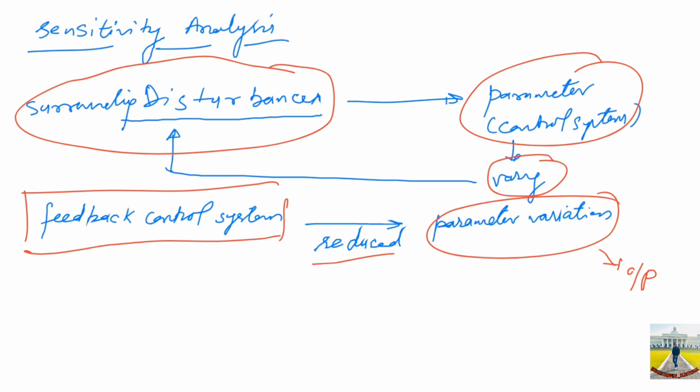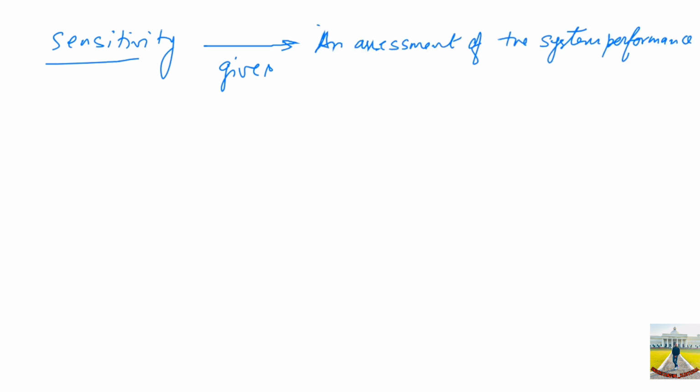So the term sensitivity in relation to the control system gives an assessment of system performance as affected due to parameter variation. This is how the term sensitivity is defined.